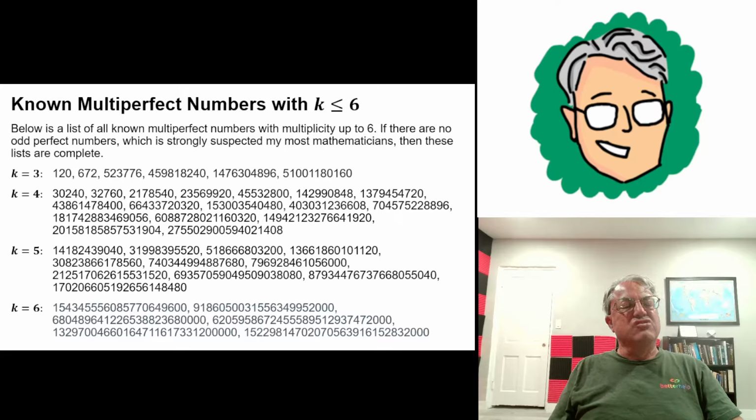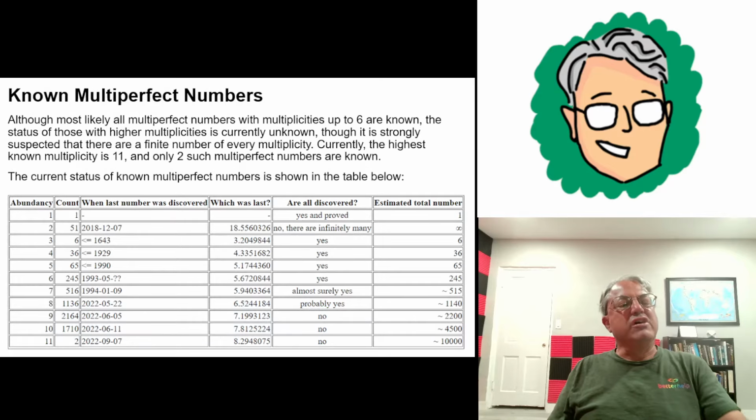Anyway, so these are the known. These are all the multi-perfect numbers of multiplicity up to 6, assuming there's no odd perfect numbers. If there are odd perfect numbers, then there are more of these. Anyway, and what about higher multiplicities? Well, it's kind of interesting.